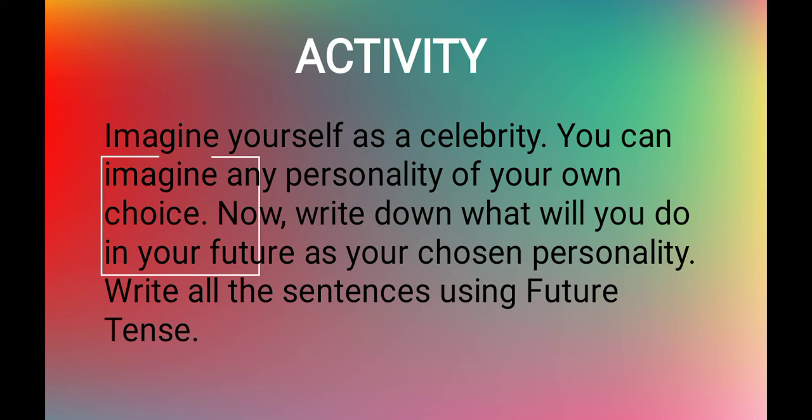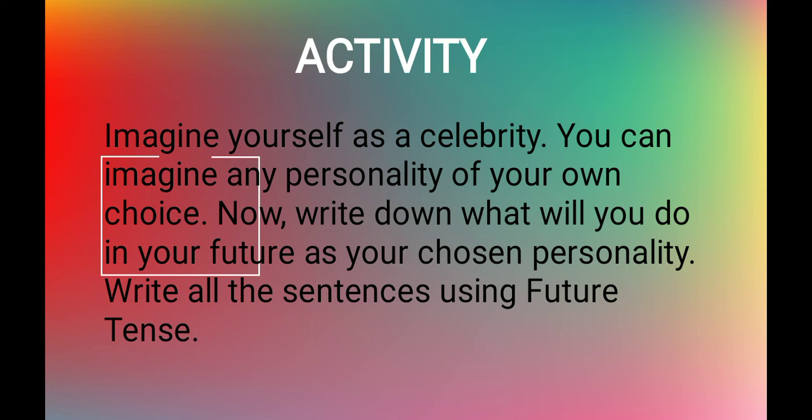Suppose you have decided that you like Mahendra Singh Dhoni. Then you imagine yourself as Mahendra Singh Dhoni, and then what you will do in your future as Mahendra Singh Dhoni. You have to write those sentences, and of course you will use future tense only.